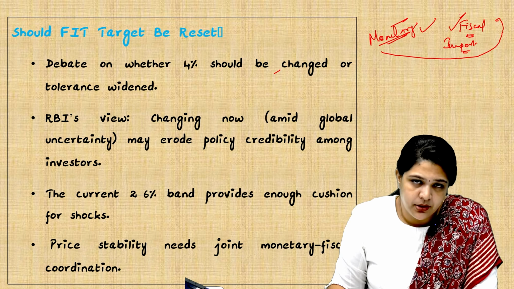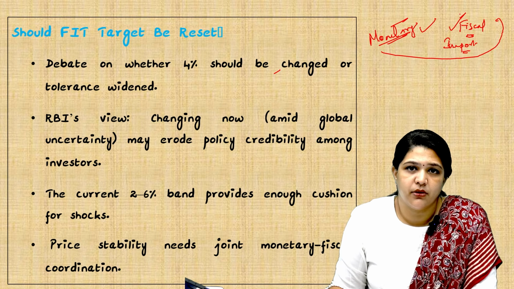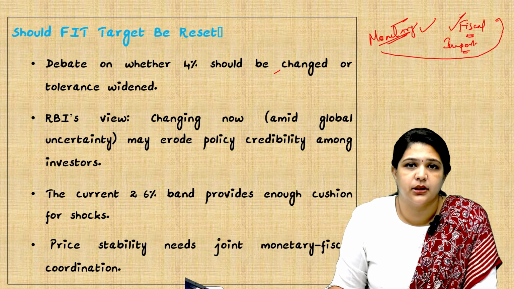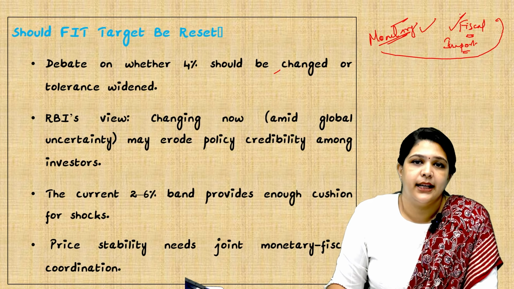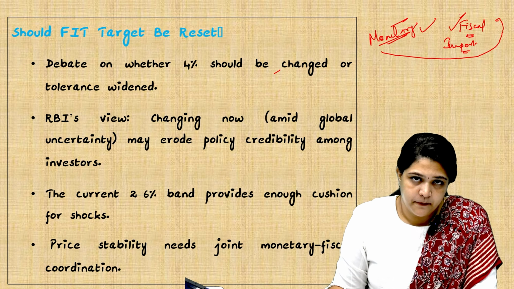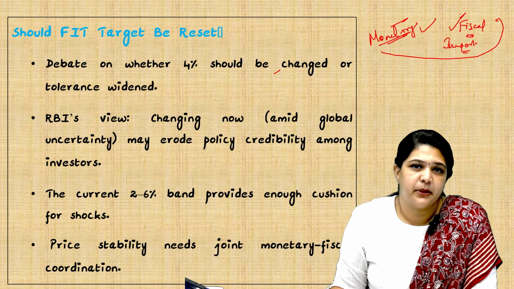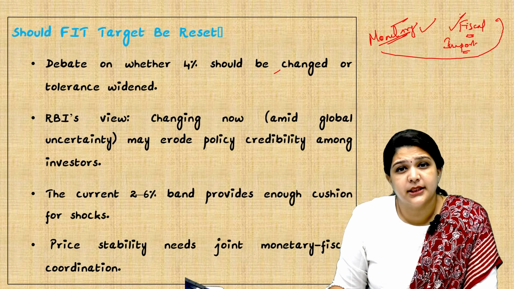So when there is a question on which of the following impacts the price of any product, it is not just the monetary policy, it is both monetary and fiscal. Let's say there is a product under very high demand. When there is demand, there will be a price increase. So what can be the fiscal policy right now?